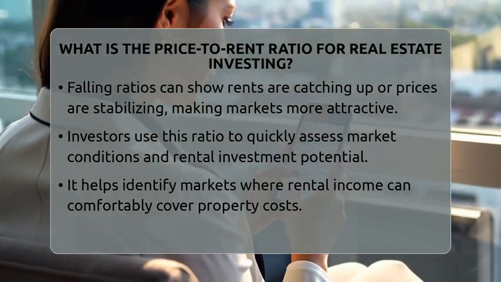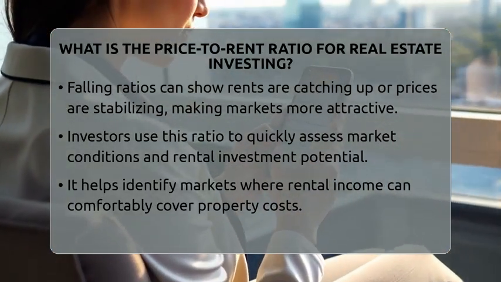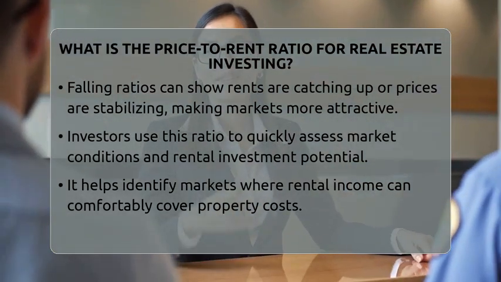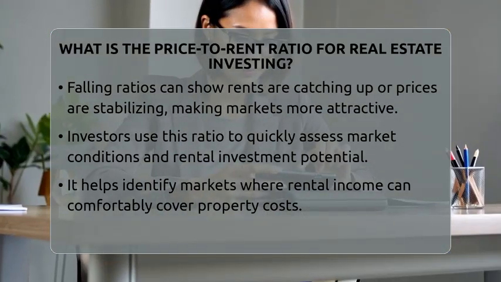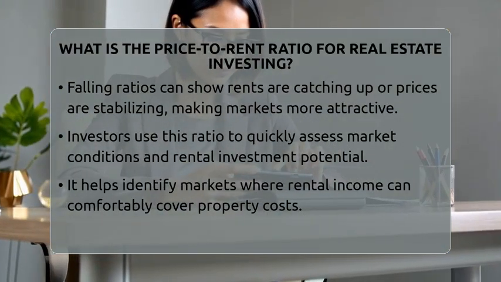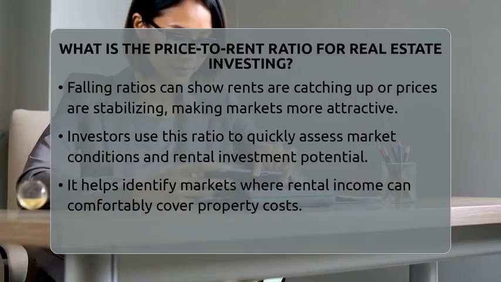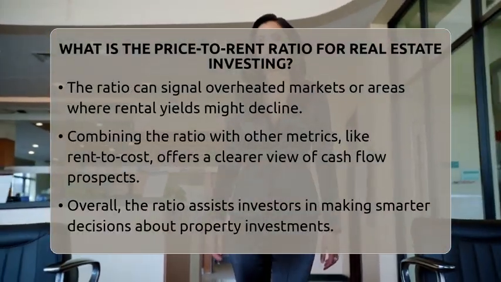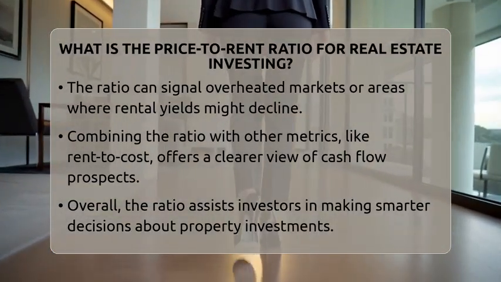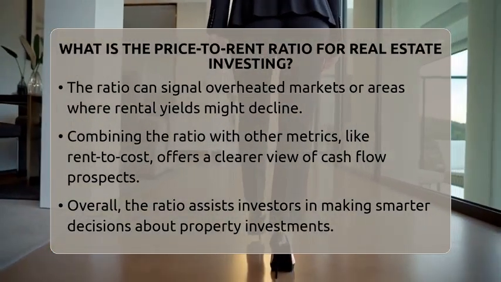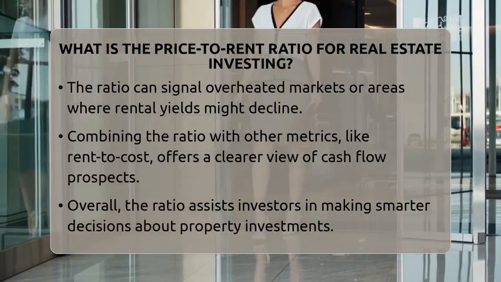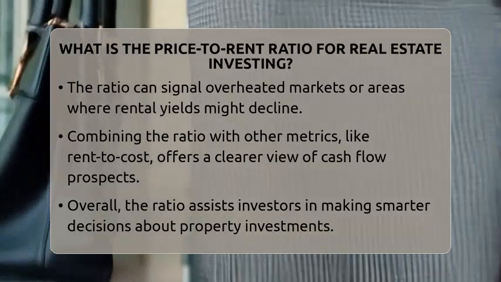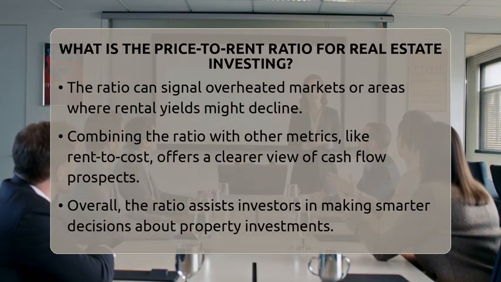Investors use the price-to-rent ratio to screen different markets and properties quickly. It helps them identify where rental income can cover costs comfortably and where property prices might be too high. Changes in this ratio over time can also show market trends. If the ratio is rising, it might mean home prices are outpacing rent increases, which could be a warning sign. Conversely, a falling ratio suggests that rents are catching up or property prices are stabilizing, making the market more attractive for rental investments.